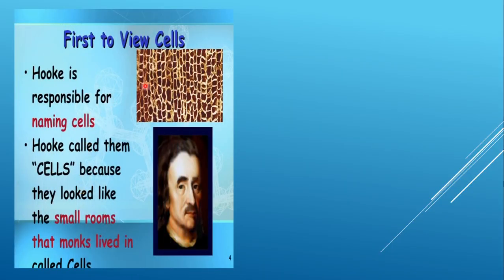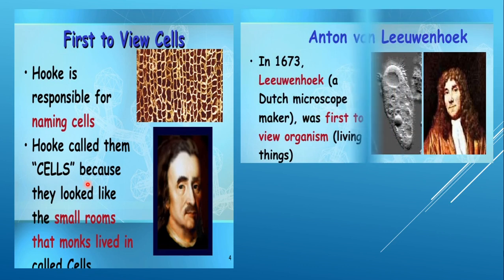Now, the first to view cells, as I already said, was Robert Hooke. There is the image of Robert Hooke. He called them cells because they looked like the small rooms, the small compartments, that monks lived in.